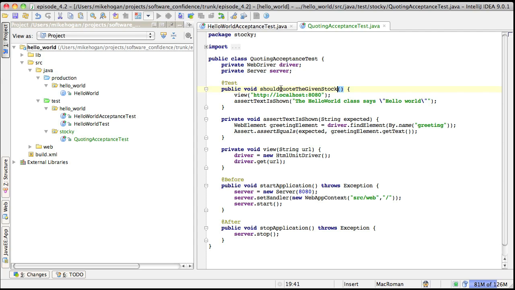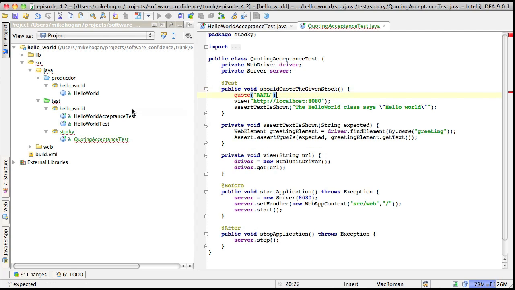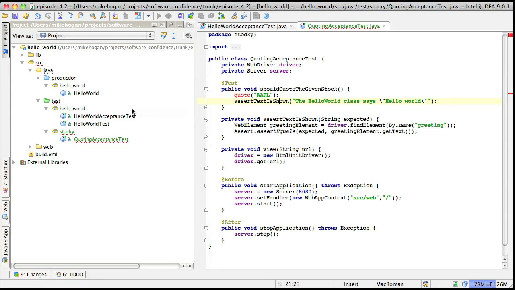I've no idea what to write in this test case in terms of specification, so I'm just going to make stuff up and see what I can learn. It seems sensible that we would want to quote something, like the Apple stock, and that we would assert that a quote for Apple is subsequently shown. But at what price? Well, I've absolutely no idea. I'm not sure yet how this test is going to pan out. I'm not sure what technical infrastructure is going to be discovered, so I'm just going to stick in any old price and see what the consequences are. Last time I checked, Apple was at $261.02, just passing Microsoft in market cap.